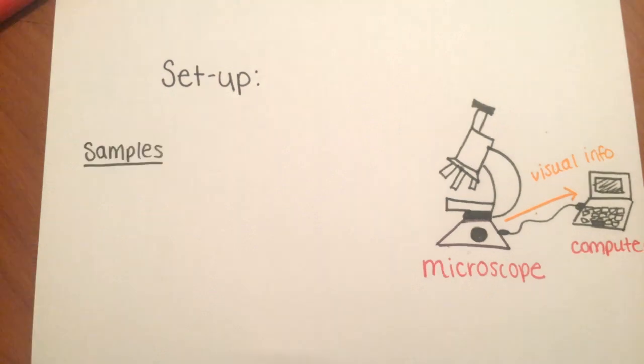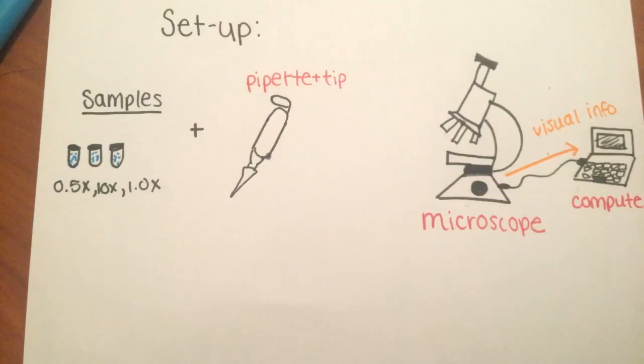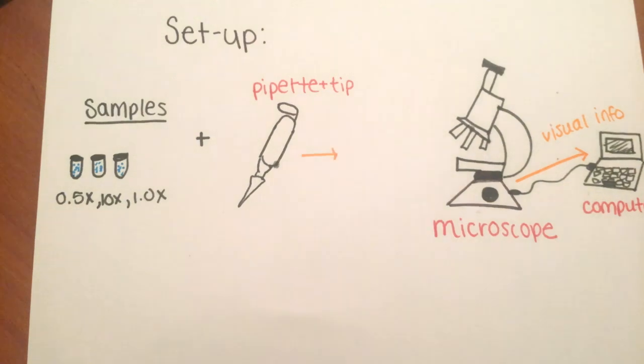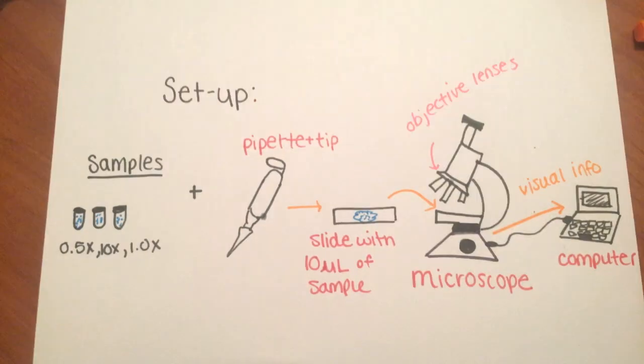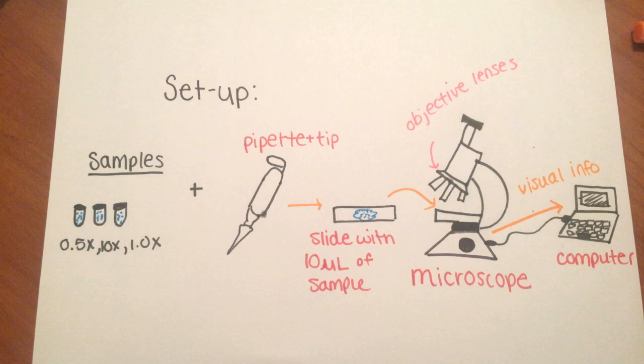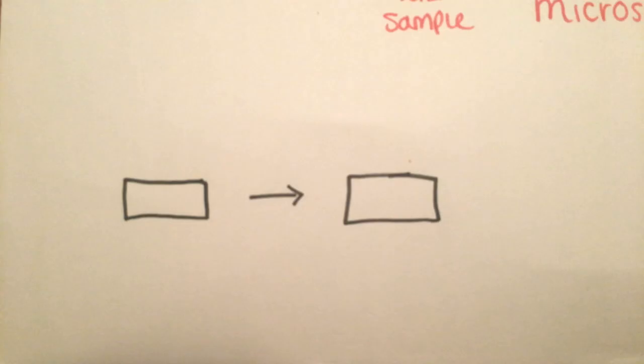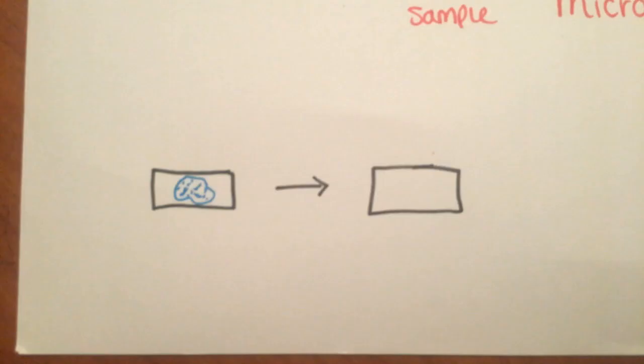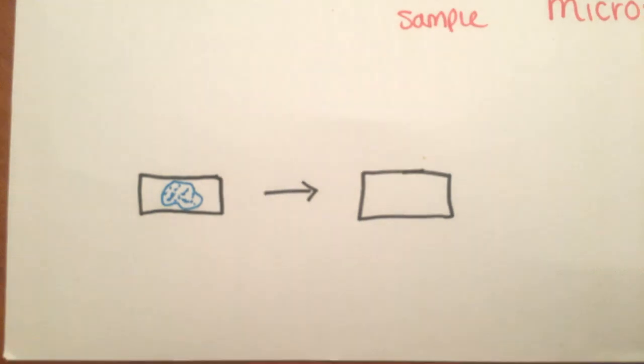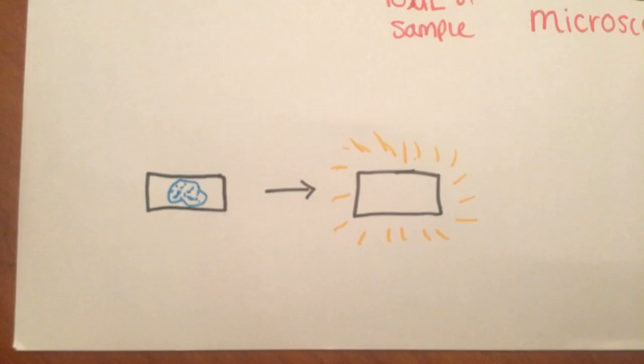Then 10 milliliters of each sample were placed on a slide to be viewed under the microscope. Each sample was recorded on video for 10 seconds from the time it was placed under the lens before any substantial settling took place. 3 beads at each concentration were observed with Tracker to record average distance traveled and average velocity. Between trials, the glass slide was cleaned and the objective lens was refocused to the next concentration of silica beads.